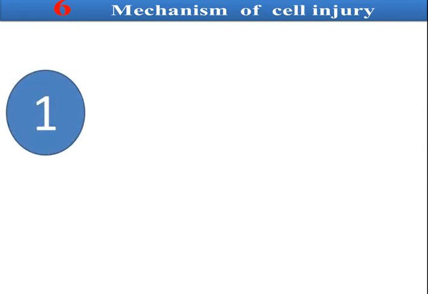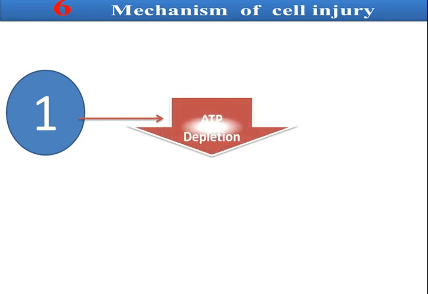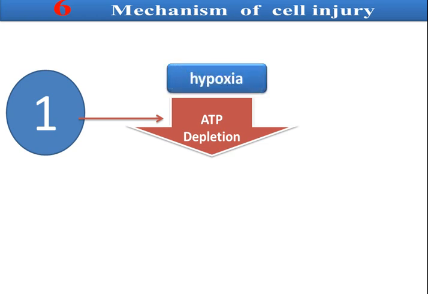Now we must know that we have 6 mechanisms of cell injury. We study pathophysiology, the mechanism of disease. So we have 6 mechanisms of cell injury. The first one is ATP, adenine triphosphate, depletion. In this case we have no energy. This is due to either hypoxia or ischemia.